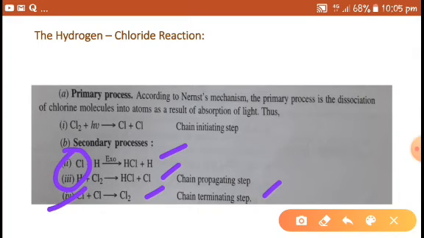It is important to note that the quantum yield in the combination reaction of hydrogen and bromine is very low as compared to hydrogen and chlorine, although the same mechanism was proposed for the combination of hydrogen and bromine to form gaseous hydrogen bromide. Okay, right? So this is about the hydrogen and chlorine reaction.